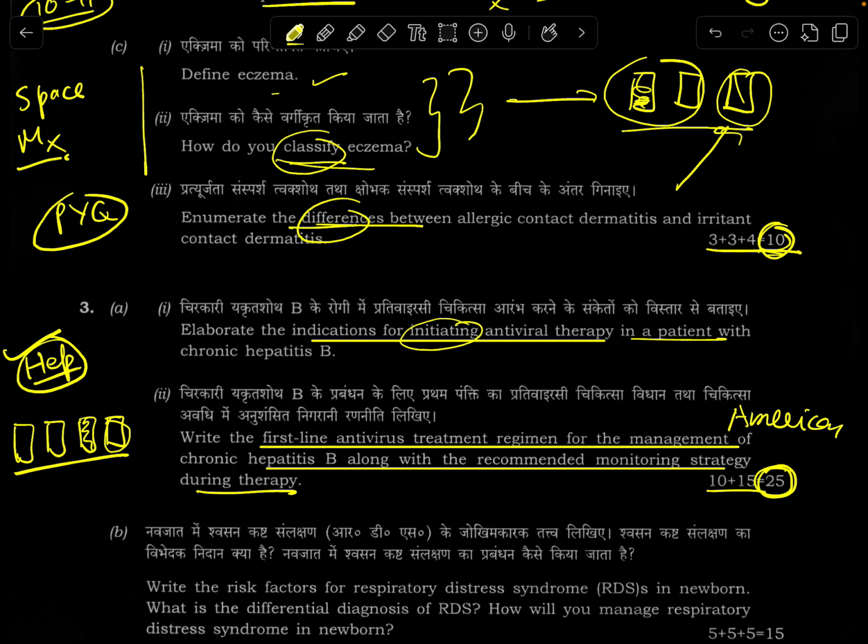So because of this, had this been a normal 15 marker, this would have been an easy question. Now since it's become a 25 marker, how this question will be marked, what exactly they are expecting, what exact guidelines they expect, we don't know. So I have attempted this question, I'll clarify, but I'm not very certain regarding this attempt. I'll be even happy with a 10 out of 25, very happy, because while writing this question, I attempted this part in the end, so I have somewhat messed it up.